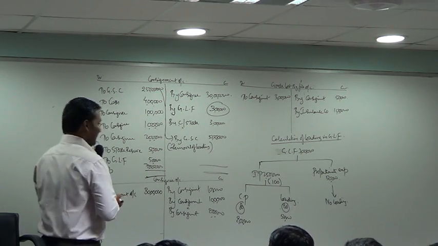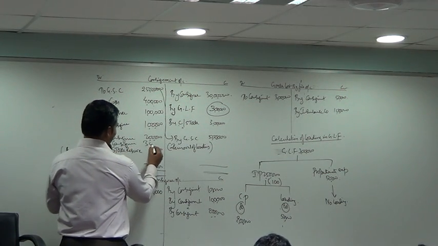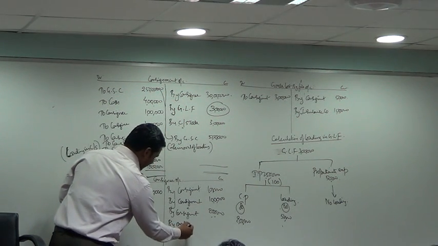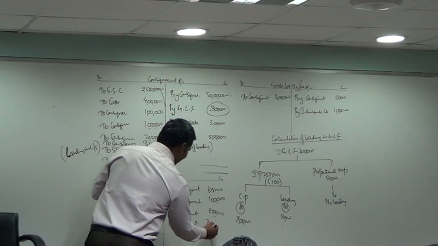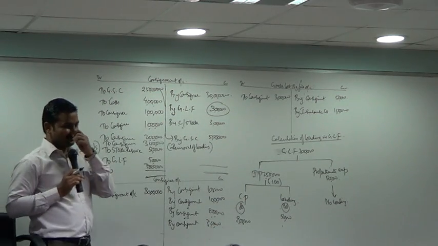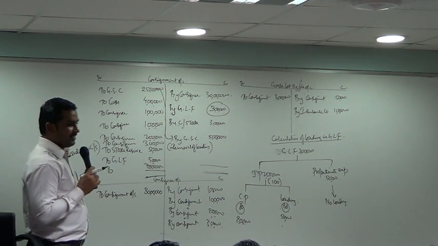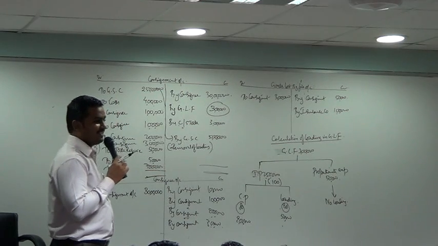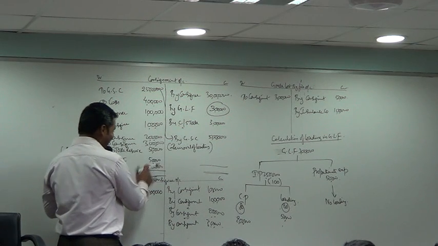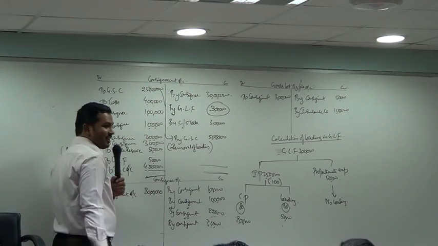Consignment account debit to consignee, 3 lakh. So much pain I took to frame the problem. Consignment account debit to consignee, 3 lakh. Now you see, we got our profit. To profit and loss account, 4 lakh.